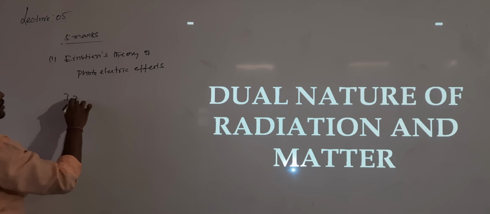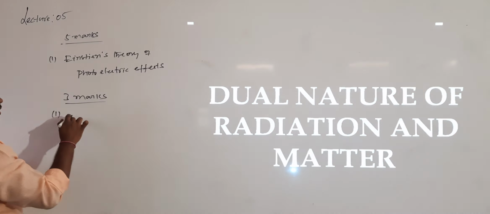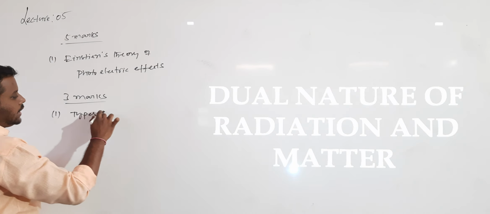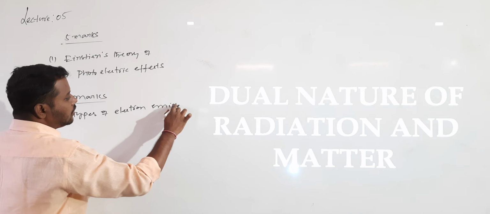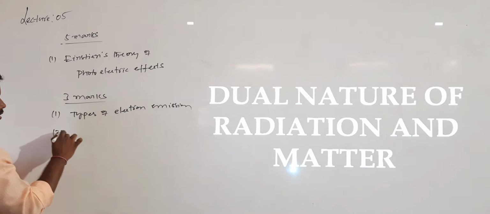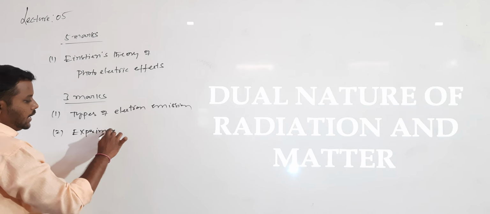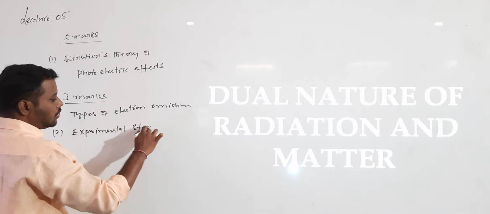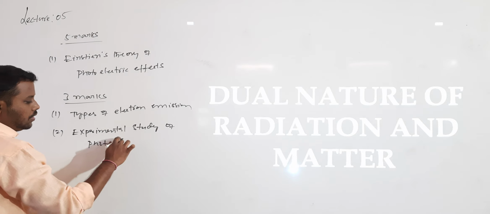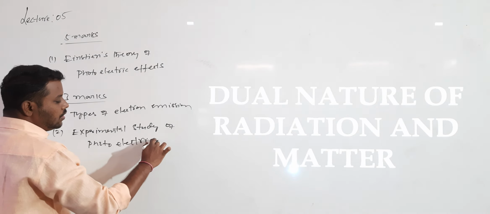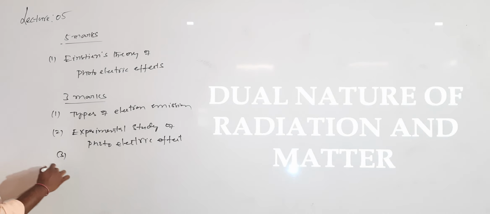And all the remaining are 3 marks questions only. What are the 3 marks questions of this chapter? One is types of electron emission: explain the types of electron emission. One more question is experimental study of photoelectric effect. In this, you should separately explain the effect of intensity, effect of frequency and effect of potential of the anode.